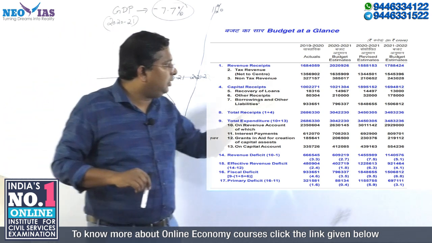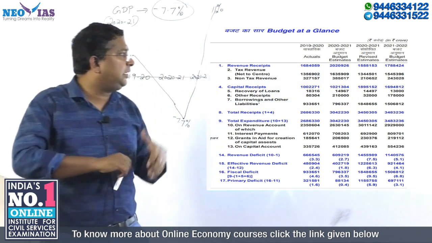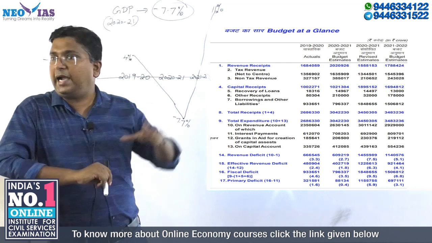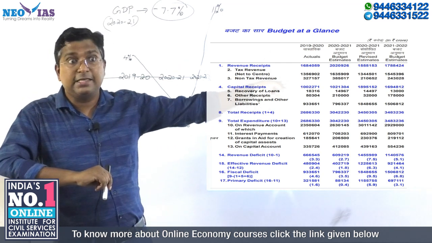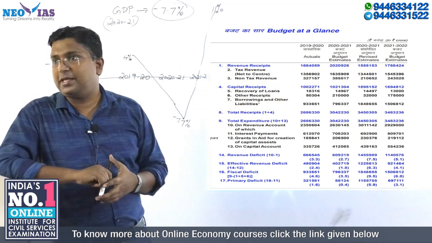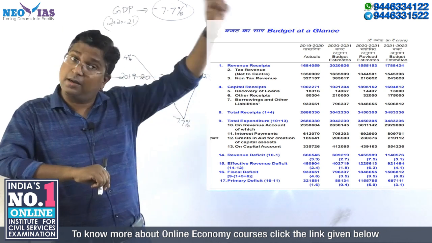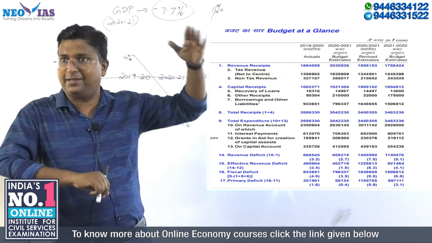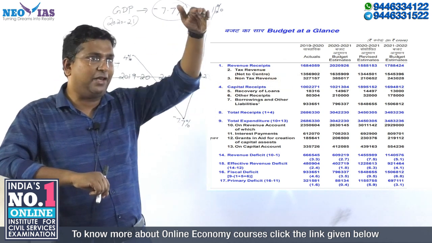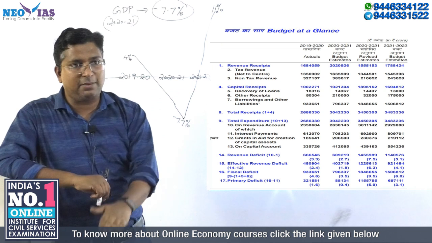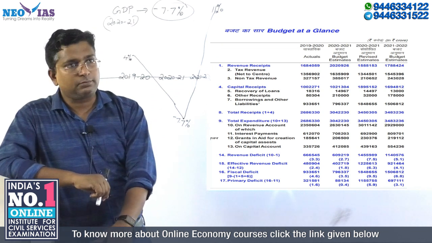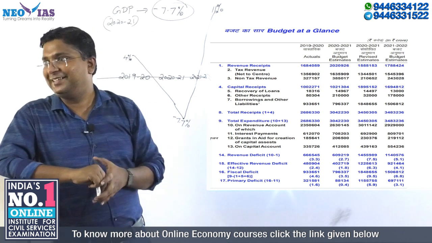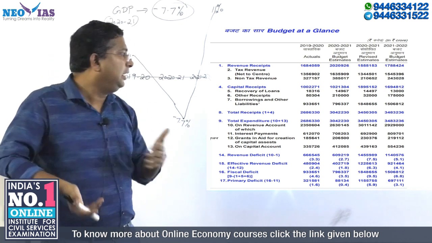But in the coming financial year, that is 21-22, it will be around 15 lakh crore. So that is also very high. That is 6.8% of GDP. So in 21-22, the fiscal deficit is still high, even though comparatively it is lower. From 9.5, it is coming down to 6.8. But the question is whether that itself can be attained. That's a big question. This is only an estimate. Okay, so keep that in mind.